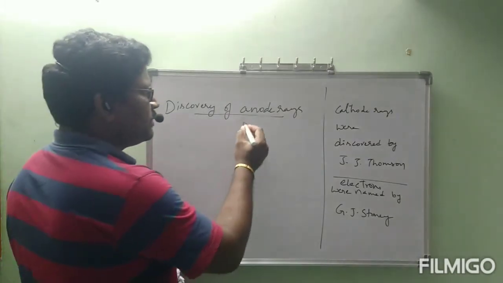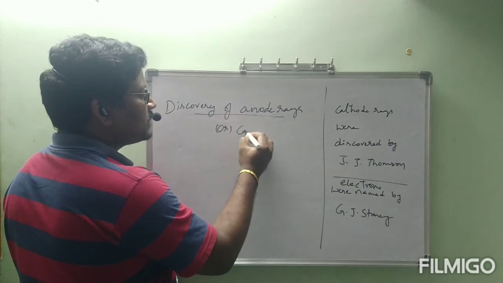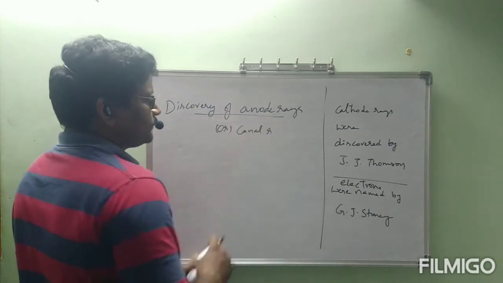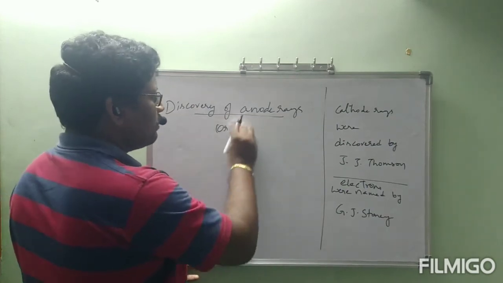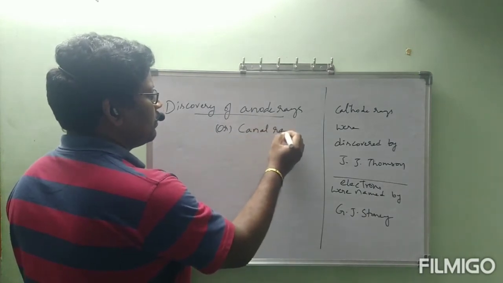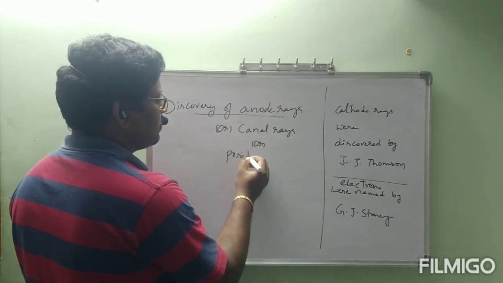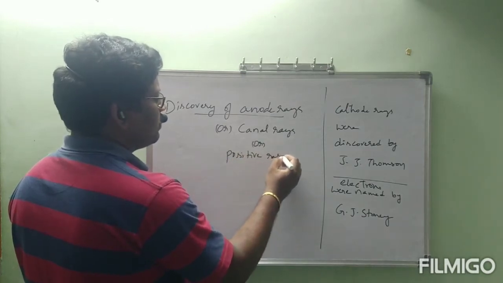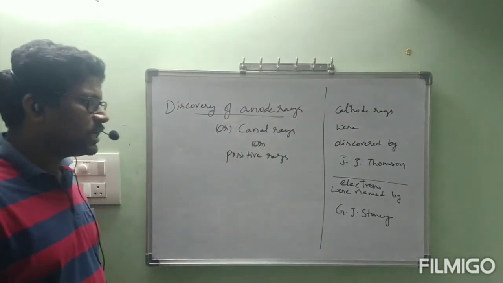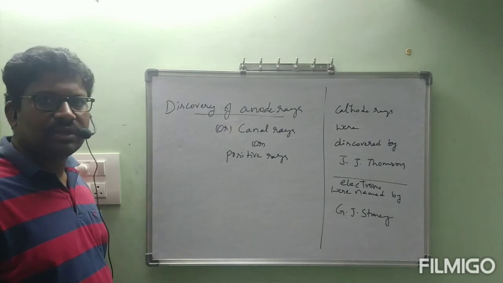These are simply called anode rays. Anode rays are also called canal rays or positive rays. These names also you can include.